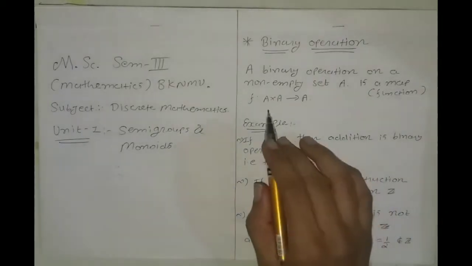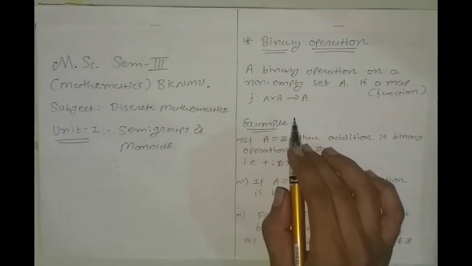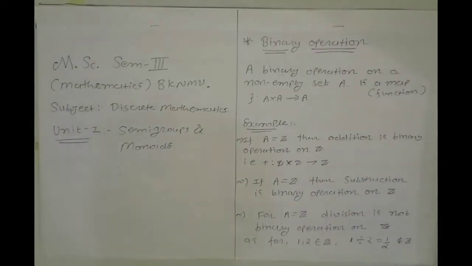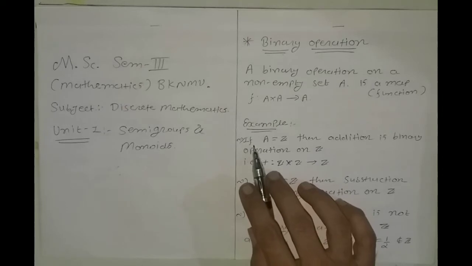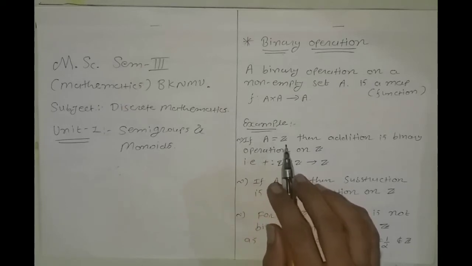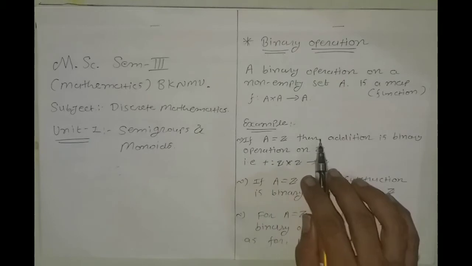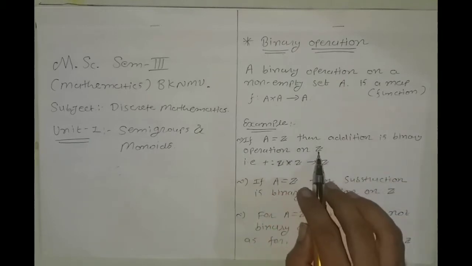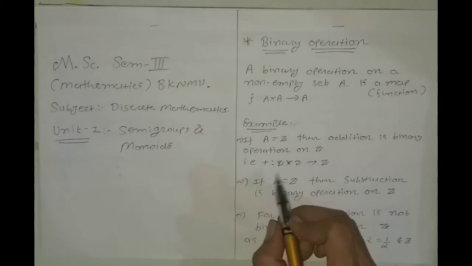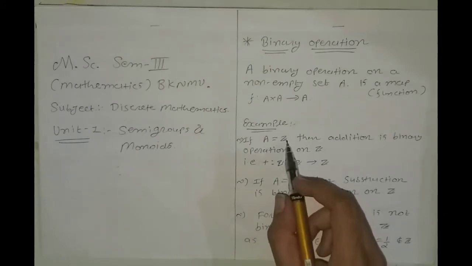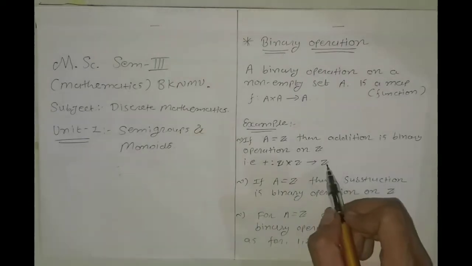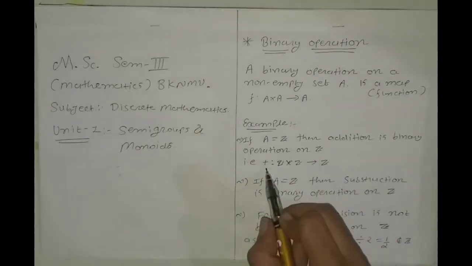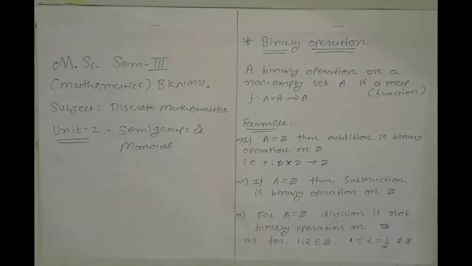We use this definition to show whether the given operation is a binary operation or not. There are some examples of binary operation. If we consider set A as the set of all integers, then addition is a binary operation on Z. If we consider any two elements from the set of integers, then the addition of these two elements is also in the set of integers. So addition is the binary operation on Z.